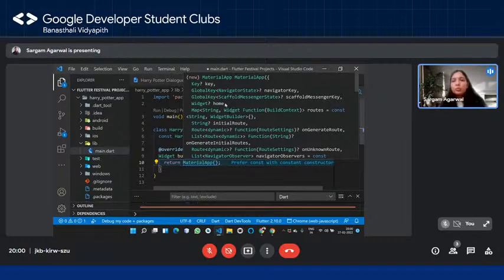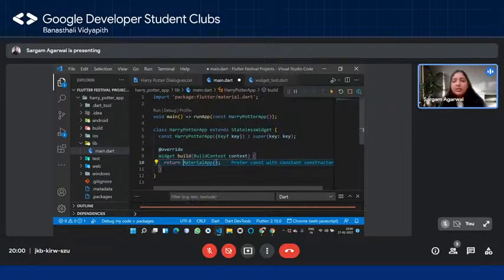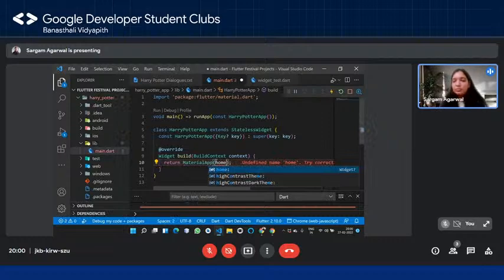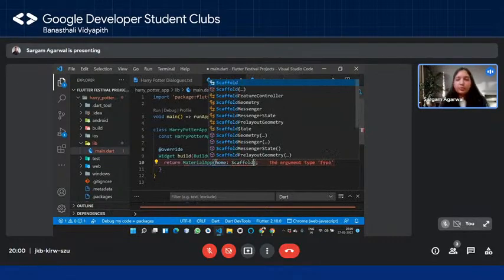So one parameter that I can see over here is the home parameter, right? And you can see it takes in a widget type of value, right? So since it's a named argument, if I have to pass it, how do I do it? I say home, that is the name of the argument for which I'm passing the value, and then colon, and then I have to pass in a widget over here, right? So what I'm going to pass now is a scaffold widget, okay?